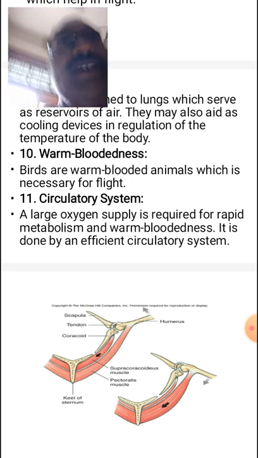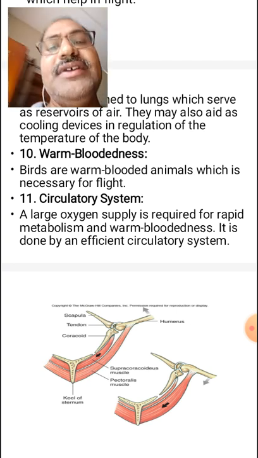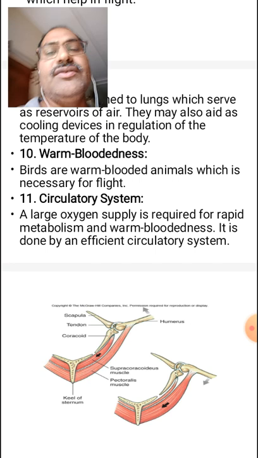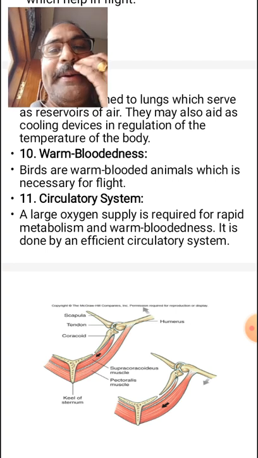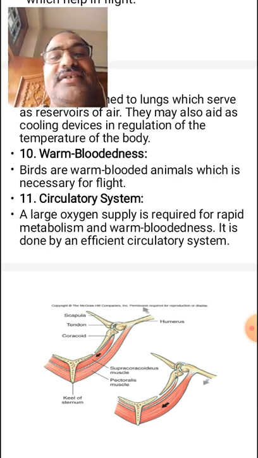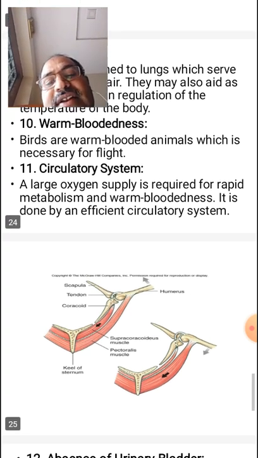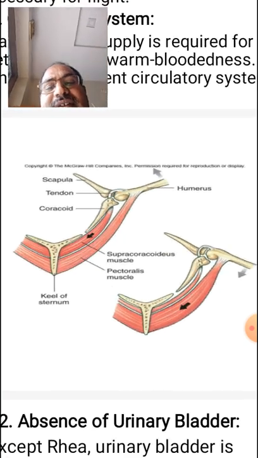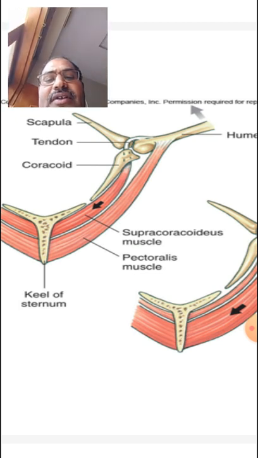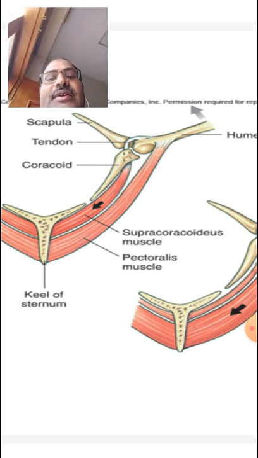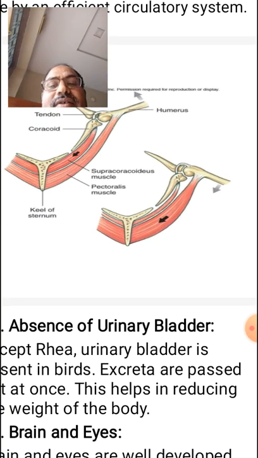Compared with other animals, the avian heart is very large. Double circulation takes place, so instant energy and instant oxygen are received by the heart. So this is about the circulatory system. These are the structures: the keel of the sternum, the pectoralis muscles, pectoralis major and pectoralis minor, and the V-shaped furcula.